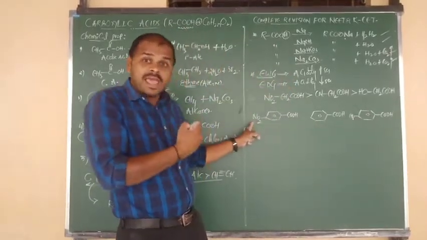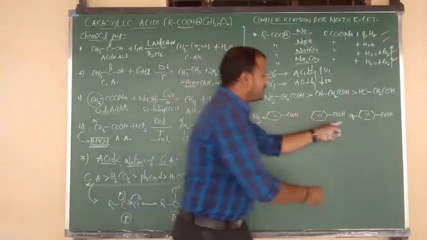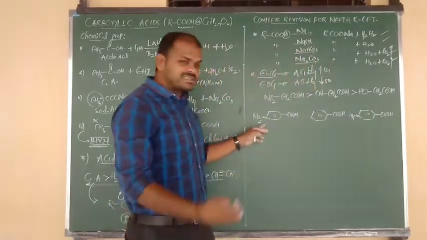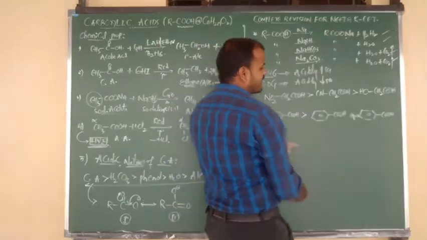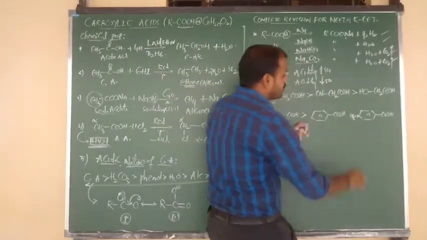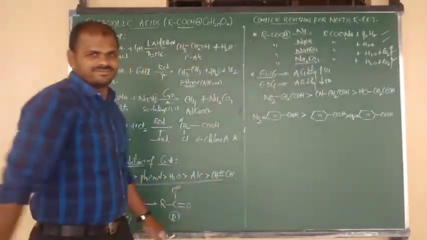Here, NO2 is a withdrawing group, and OCH3 is nothing but a donating group. In case of withdrawing, acidic nature is going to increase. In case of donating, acidic nature is going to decrease. So this is the order.